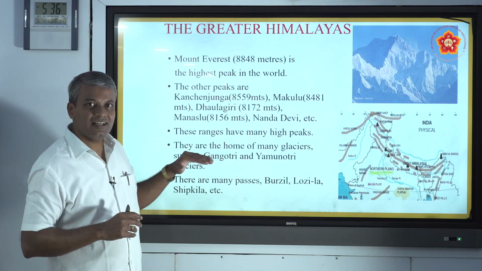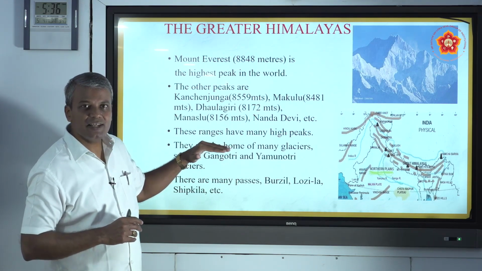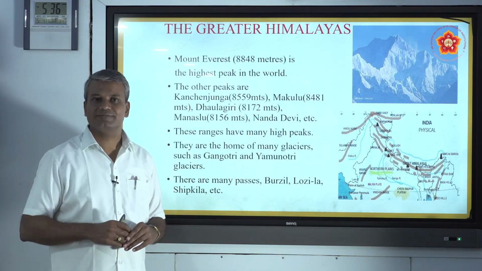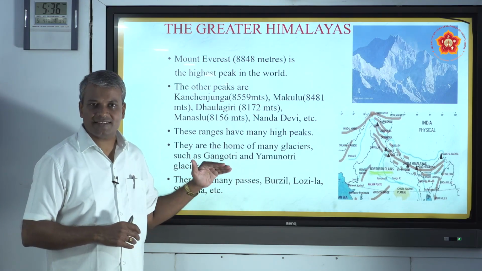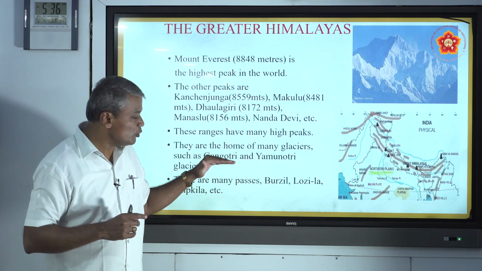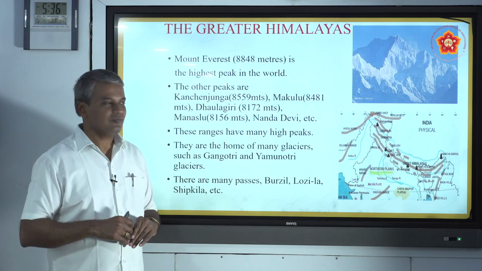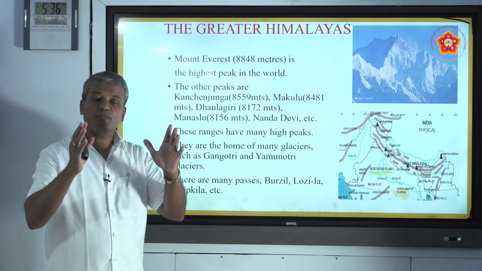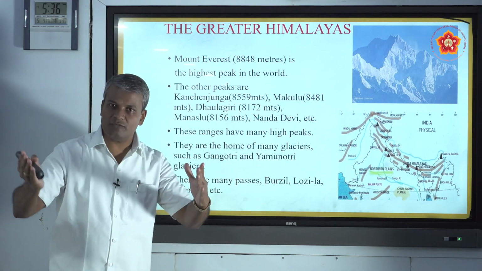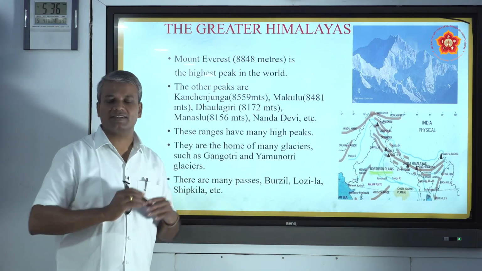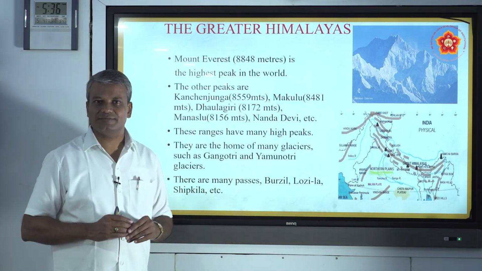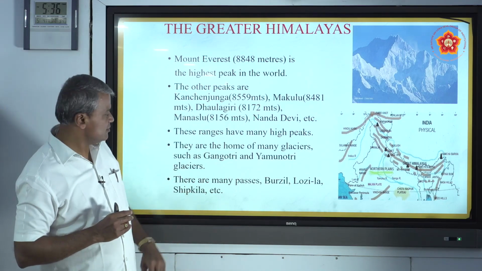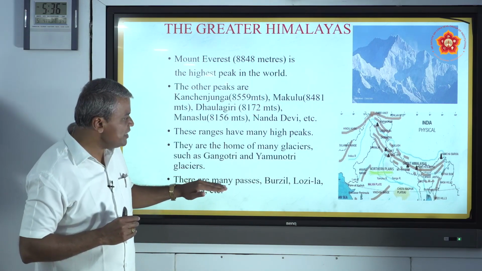Such glaciers are also seen in the Himalayan mountain ranges. For example, the Gangotri glacier and the Yamunotri glacier. The river Ganges takes birth in the Gangotri glacier, and the river Yamuna in the Yamunotri glacier. These are some important examples of glaciers. A large mass of ice that slowly moves like a river is called a glacier. Such glaciers are found in the Greater Himalayas. So there are many passes.